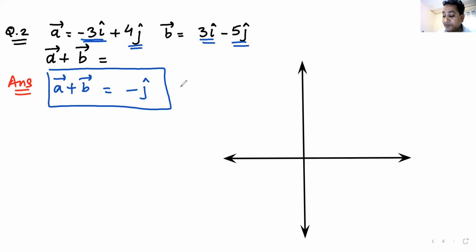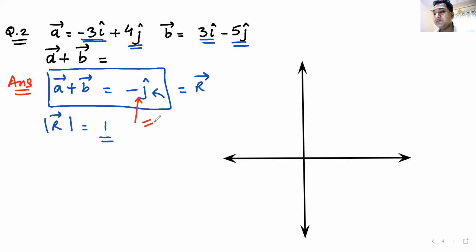What is the magnitude of the resultant? Let me call it the resultant vector r. So what is the magnitude of the resultant vector r? That will be the square root of 1 square, which is 1. You don't have to find the angle because this is going along minus j. As you can see, it is going along minus j. There is no x component. Everyone understand this? This is going along minus j. There is no x component. Yes or no? You understand that?